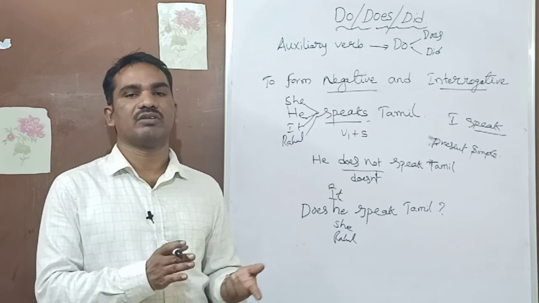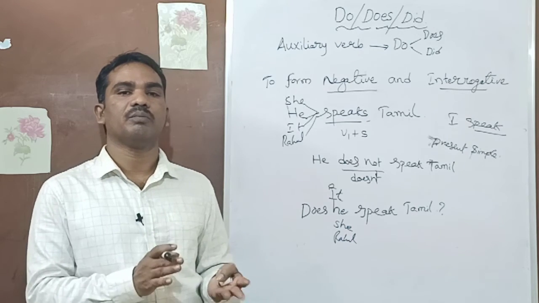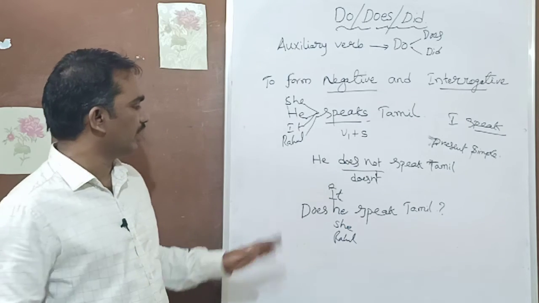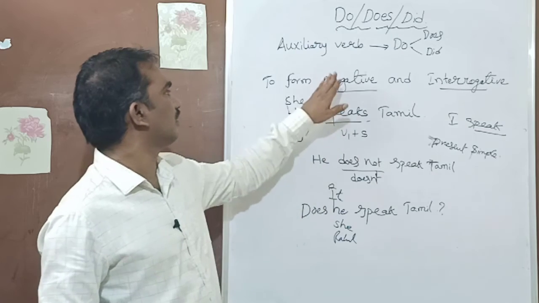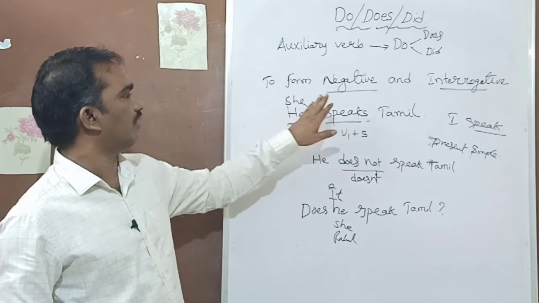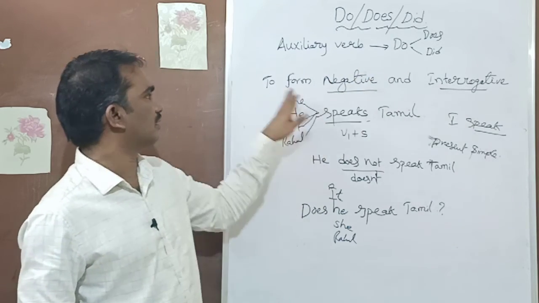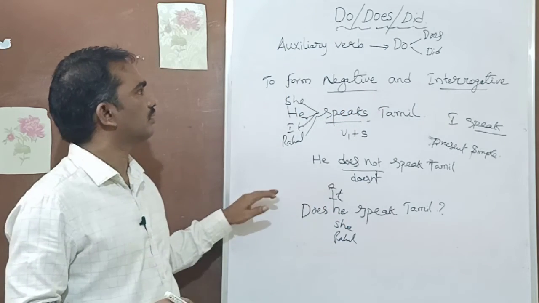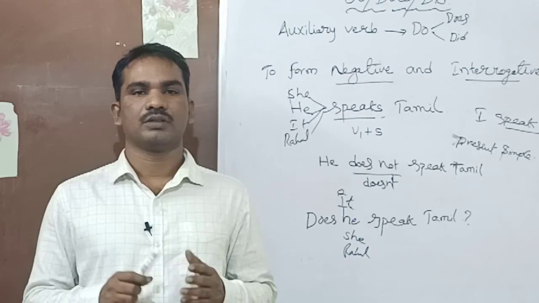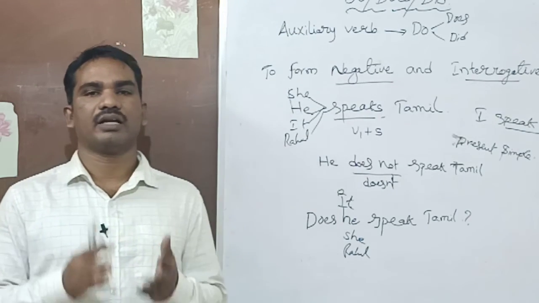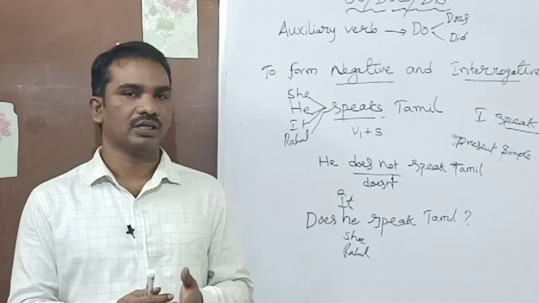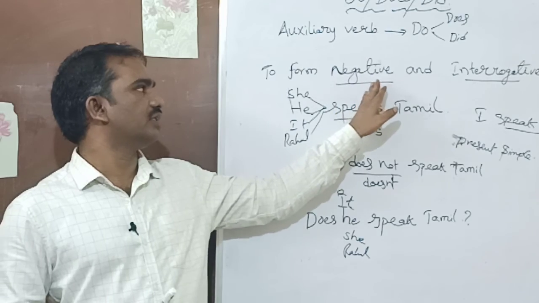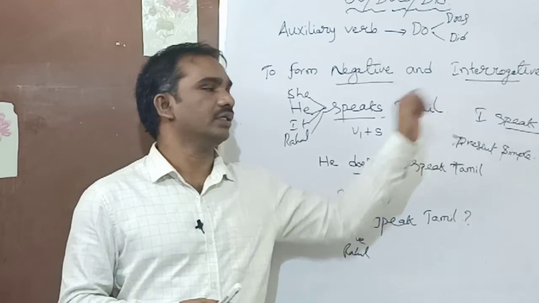The first thing we looked at: "Do you speak Tamil?" Do, because you is the subject. So first, we looked at how we use do, does, did to form negative and interrogative sentences. In this short video I tried to explain only one point, that is using do, does, did to make negative and interrogative sentences.